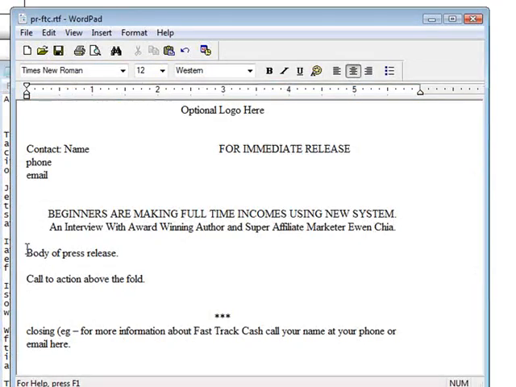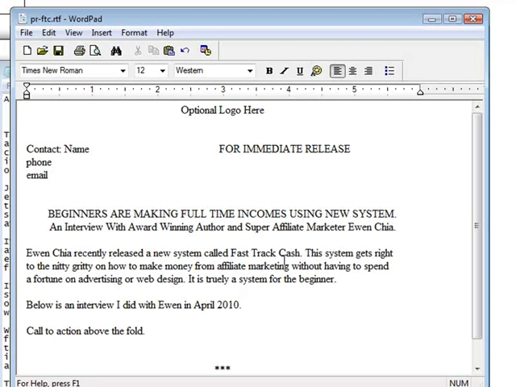Actually, before we start the question and answer part, what you're going to want to do here is just do a bit of introduction to the system. Now again, remember, this has to be factual and it has to be in the style of a news story, not in the style of a sales page. Okay, so now I talk about what the system is or what the press release is about. So I'll give a little introduction here.